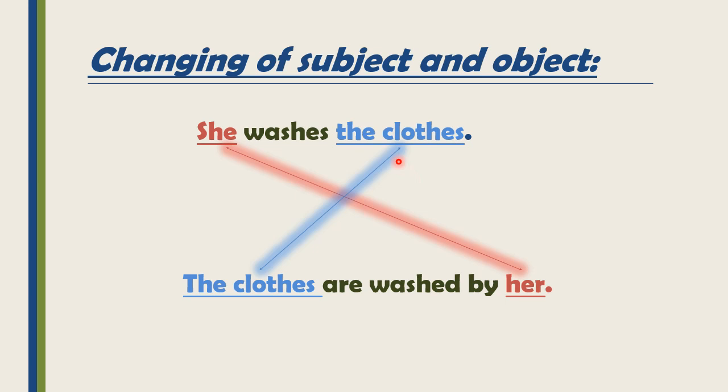Now how will we change the place of object into subject? Here is the object, the clothes, we have to move it to the start of the sentence. One thing keep in mind, that while you are taking the object to the start of the sentence, you have to take the article or pronouns also. So we will write, the clothes are washed by her.